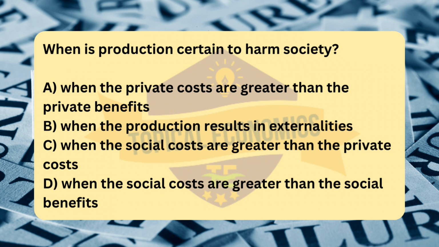For example, if a factory is producing goods but also causing significant pollution, a negative externality, the social costs, pollution, health impacts, etc., could be much greater than the social benefits, the factory's output. This results in harm to society because the harm caused by the pollution outweighs the benefits of the production process.